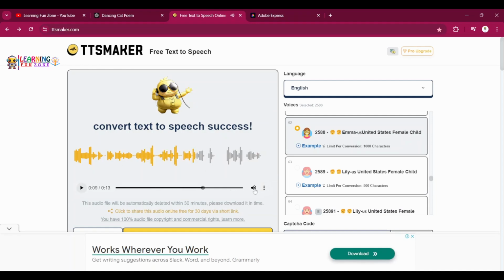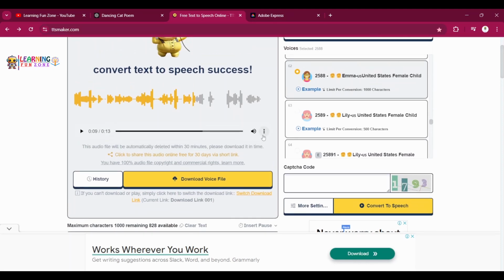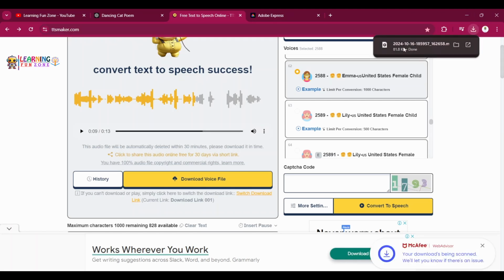Okay, so go ahead and experiment with these things. Let's keep it normal for now. Sometimes it sounds a bit electronic if you change the speed a lot, so I keep it normal. Download. Okay, so it will get downloaded as an MP3 file.